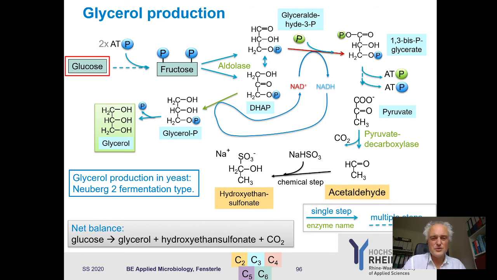For the yeast, of course, this is not very cool because you see that the net balance here is from one molecule glucose, you produce one molecule glycerol, hydroxyethane sulfonate, and carbon dioxide, and you don't see an ATP in this balance. So for a yeast, this doesn't make too much sense. Therefore, you need to grow them first before you start adding your sulfide. You won't see much growth in the presence of sulfide for the yeast.